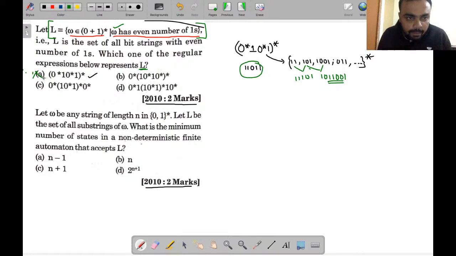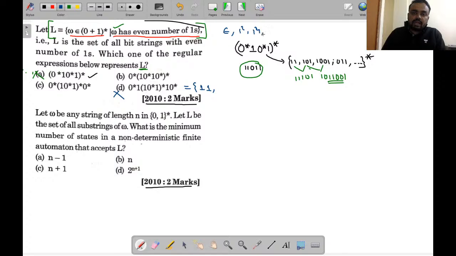Looking at option D, you can directly remove it. In this option, we can generate the least string, a double one. But this is not possible, because an even number of ones means the number of ones could be 0, it could be 1 squared, it could be 1 to the power 4, and so on.